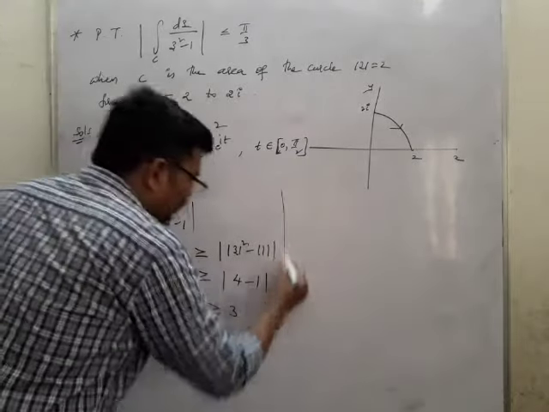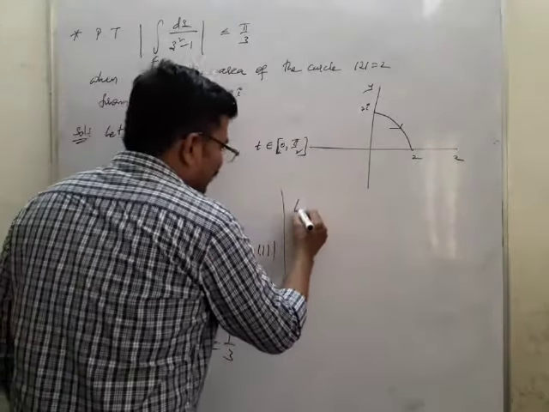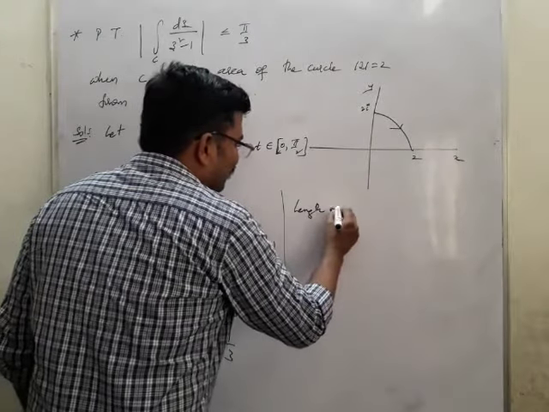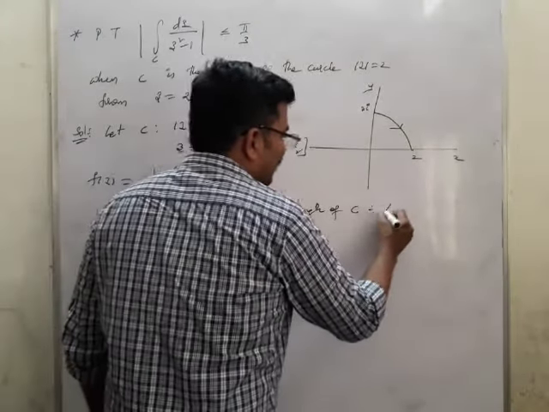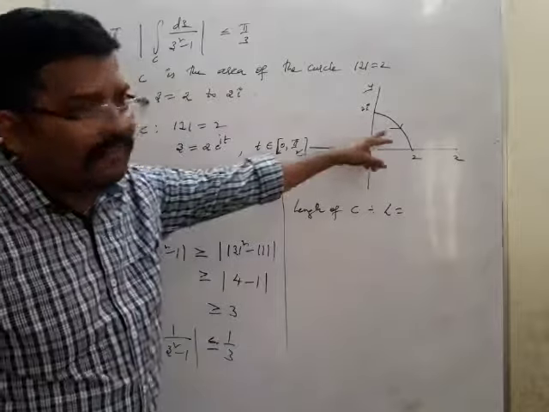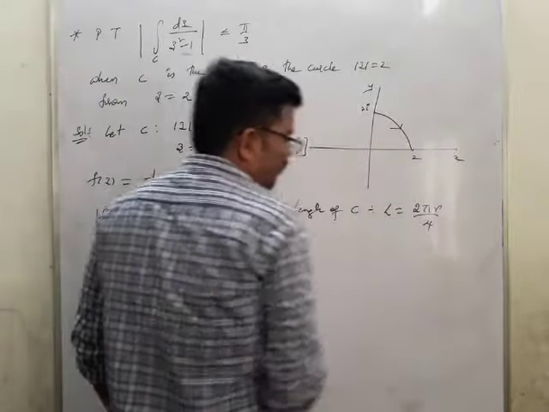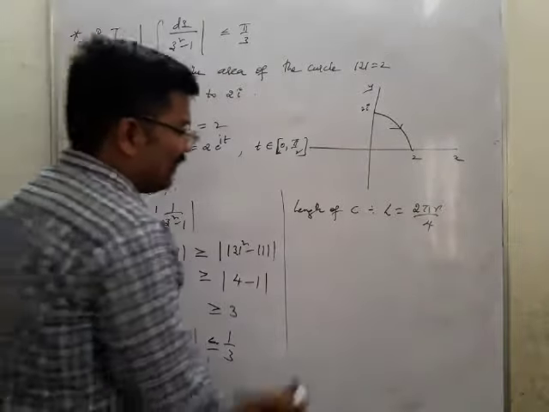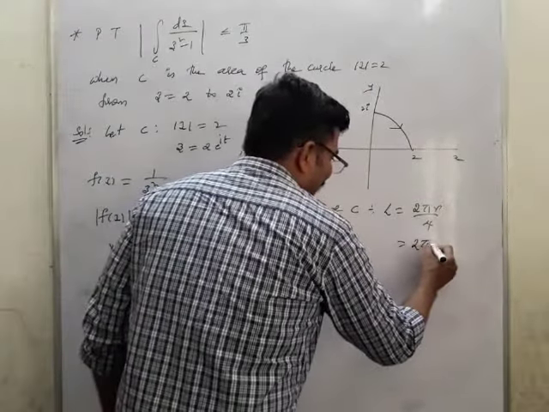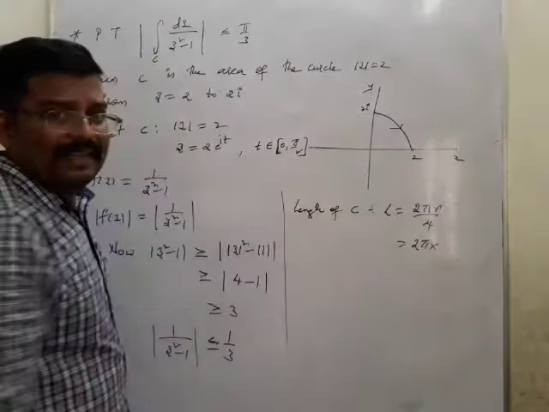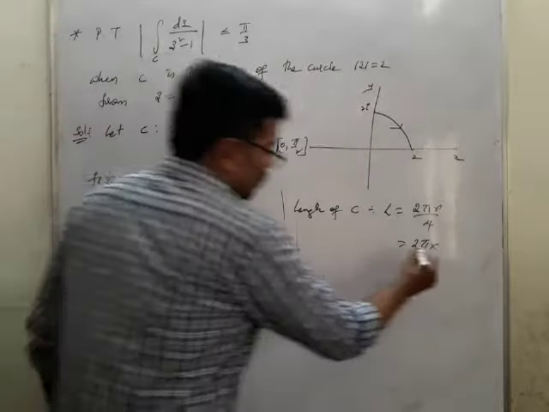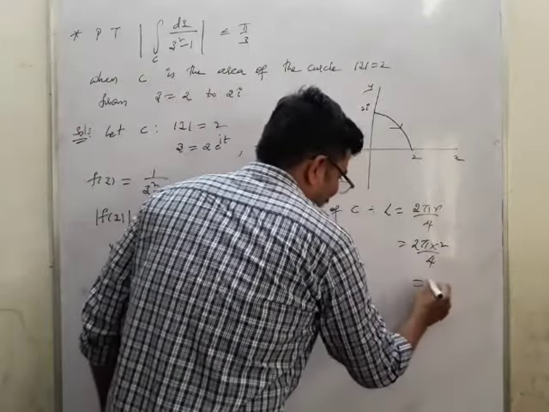Now I need to find the value of L. L, the length of C, is again the fourth part of the circle. So the value is 2 pi r by 4, the same thing. So 2 into pi into r, where r is the radius, which is given as 2. So 2 by 4 you may get as pi.